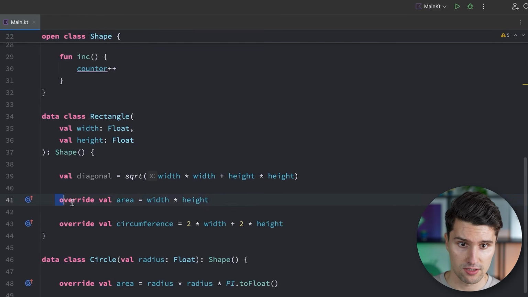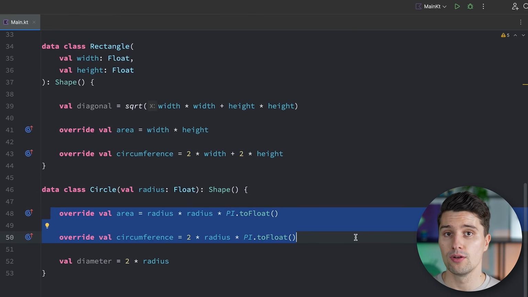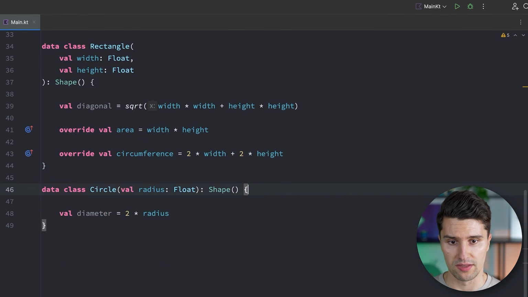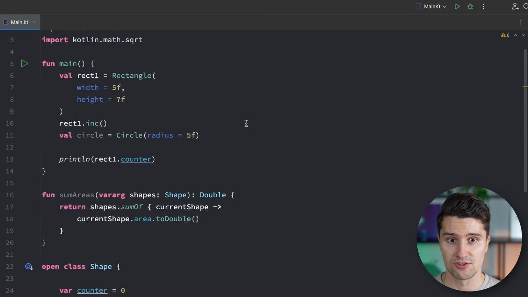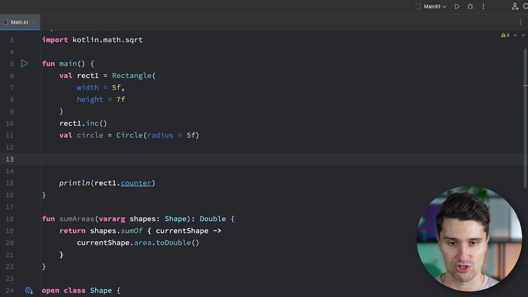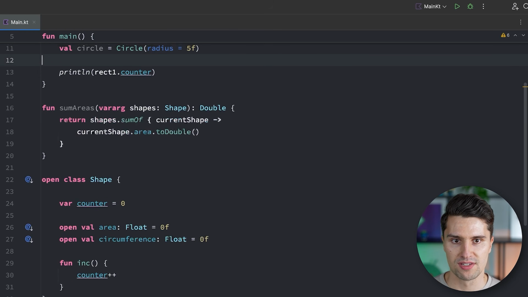And we could still override this. So for all rectangles, this ruling is applied. For all circles, this one is applied. But nobody will actually complain if we don't override these fields. If we don't do that, then simply the implementation of the parent class will be used, which is, well, just returning 0 for all circumferences and areas. And with open classes, we could then also create a shape that is really just a shape. So invoke the shape constructor. And as I said, it wouldn't make sense because this would return 0 for every area, since there is no ruling behind how an area for a generic shape is just calculated. So here it really doesn't make sense to do that, but it's important that you've heard this open keyword at least once.